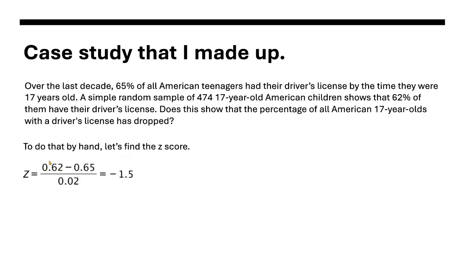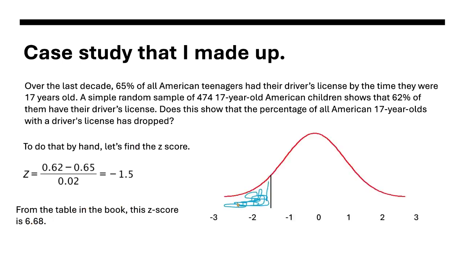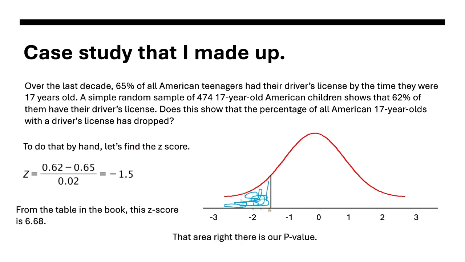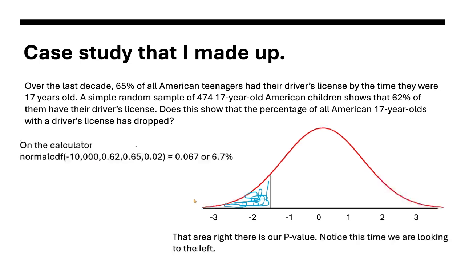It's p hat, or our observation, 0.62, minus the parameter over the standard deviation. We get negative 1.5. From the table in the book, this z-score is about 0.0668, and there's something missing here. Let me click again. There it is. There's my line. So that's this right here. That's our p-value, that area right here, which is 0.0668 according to the table.